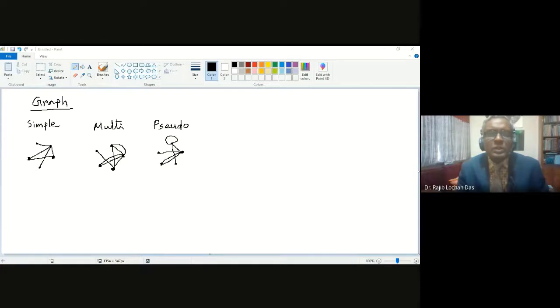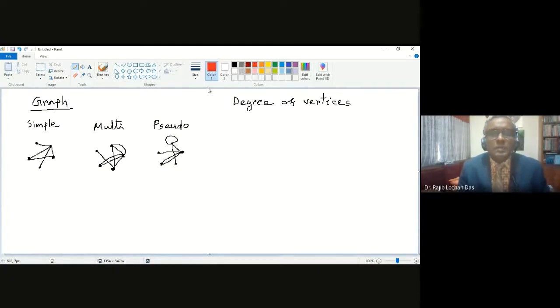And we then talked about the degree of a graph. This is another important concept. And about the degree of a graph, we will have the handshaking theorem. The degree of each vertex will be calculated, and if you have 5 vertices, then there will be 5 degrees. So the degree of a graph means the sequence of degrees, all the degrees together. I will talk about that later. Let us talk about degree for every graph here.